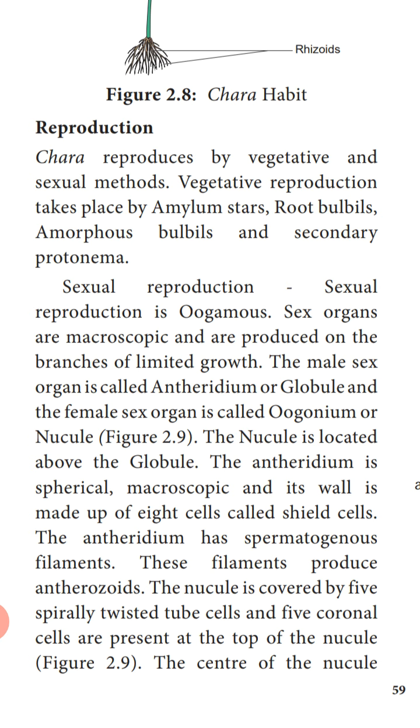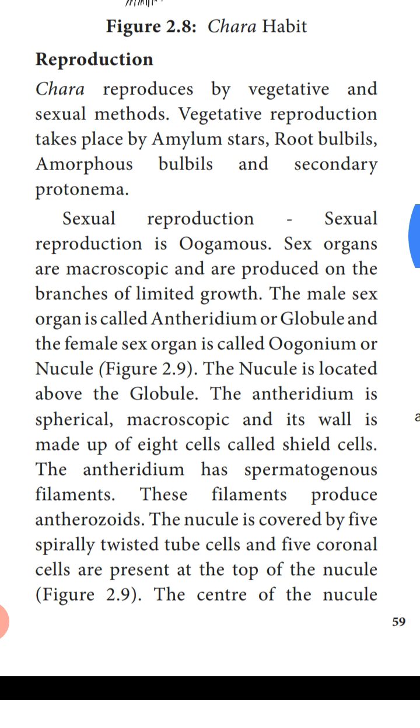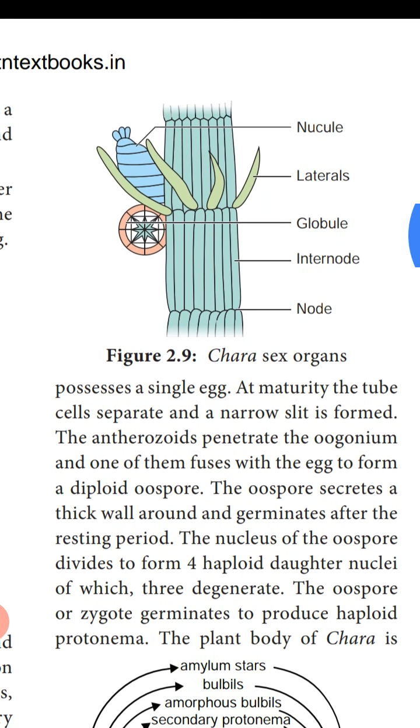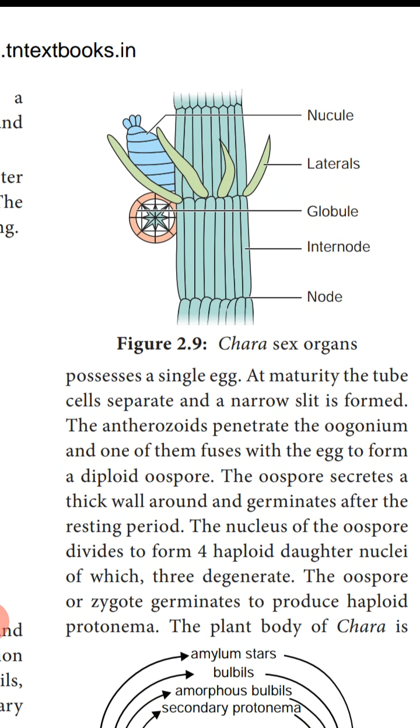The nucleus is covered by 5 spirally twisted tube cells. So 5 cells surround the nucleus, and 5 coronal cells are present at the top of the nucleus. The center of the nucleus possesses a single egg. So in the center of this nucleus only one single egg is present.